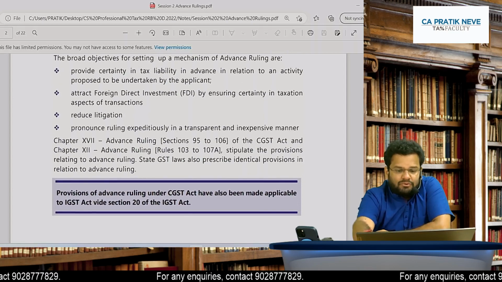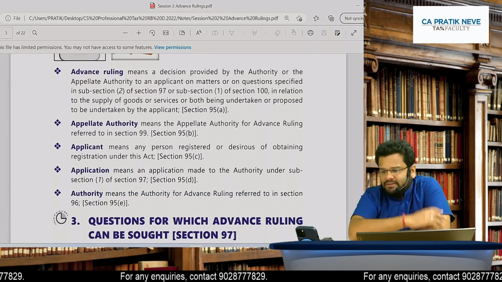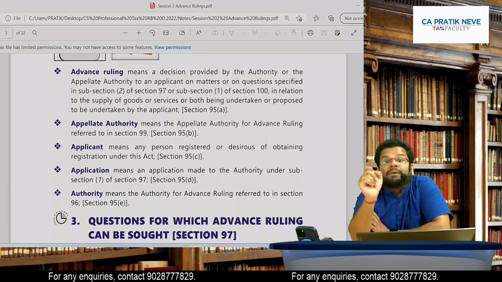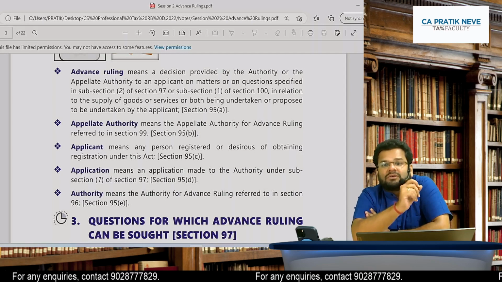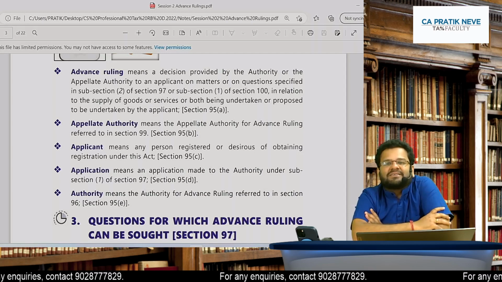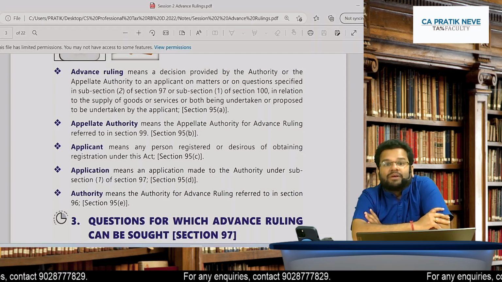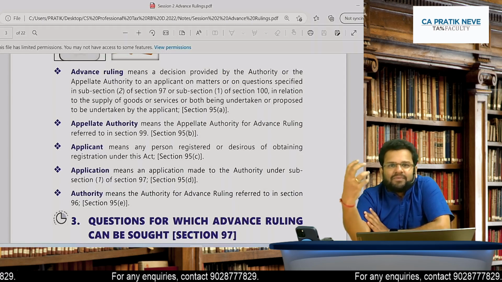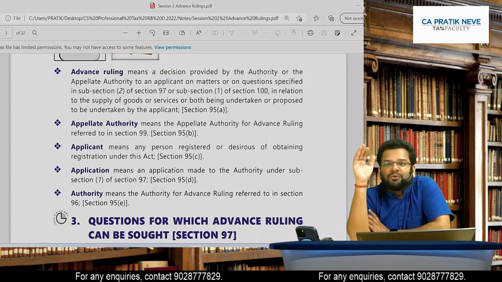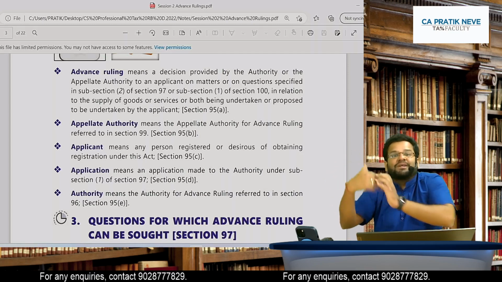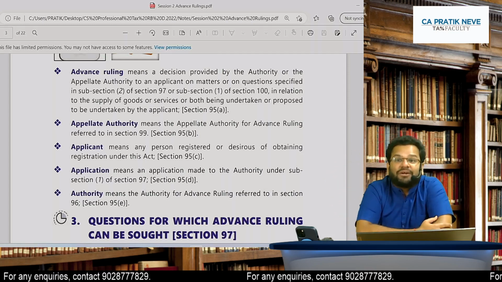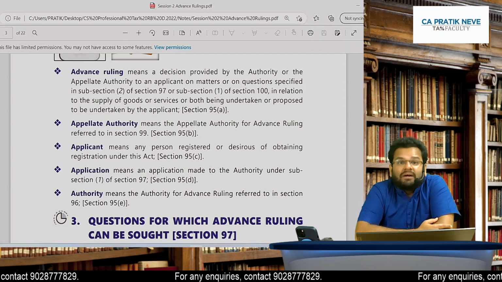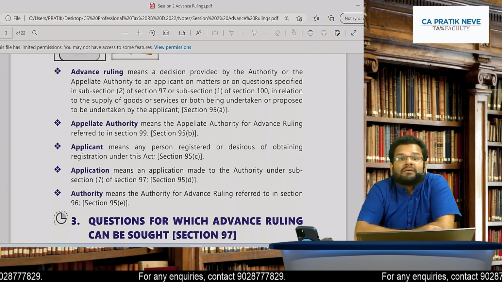So see the provisions now. One thing always keep in mind, that is for place of supply issues, advance ruling cannot be taken. Obviously we are going to see on which doubts or questions advance ruling can be sought. But something I tell you in the beginning, or at the last as a special point, you remember it well. That's why I'm telling you that advance ruling cannot be obtained for matters of place of supply.